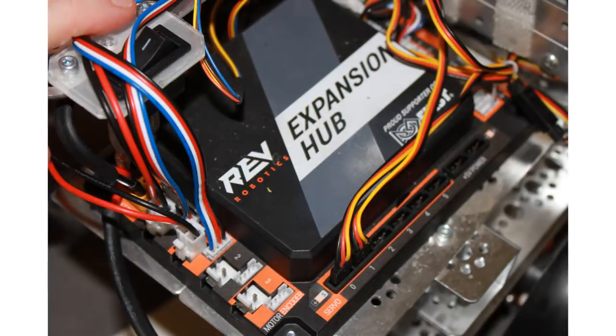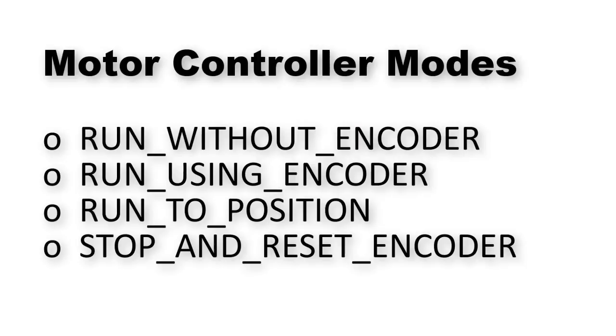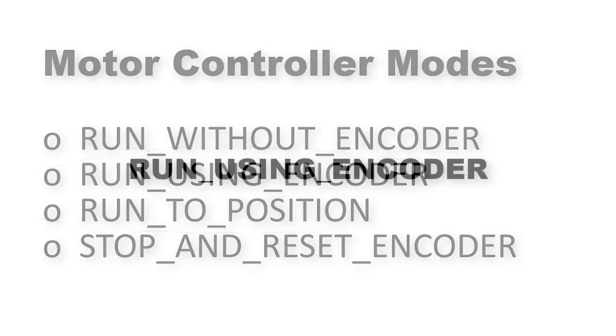Whether you're using the motor controller built into the Rev expansion hub or the separate Modern Robotics core motor controller, there are several encoder modes available. Two of the modes cause the motor controller to monitor a motor encoder that is mounted on a motor's axle or built into the motor. These encoders produce rapid pulses or ticks as the motor axles turn. We'll use the mode called Run Using Encoder.